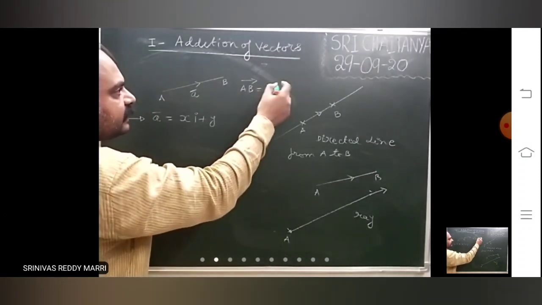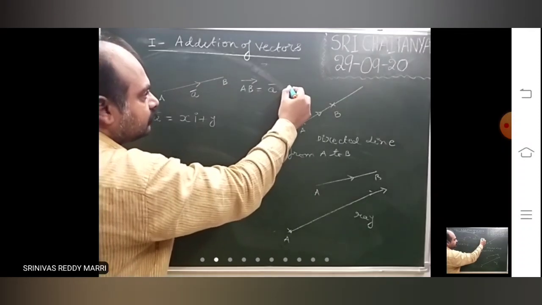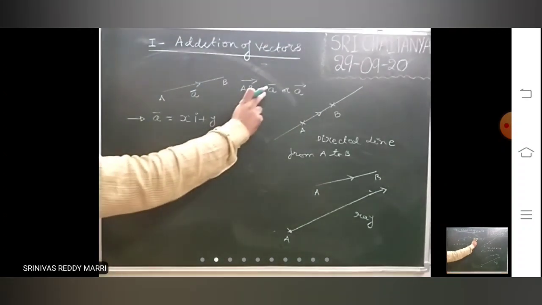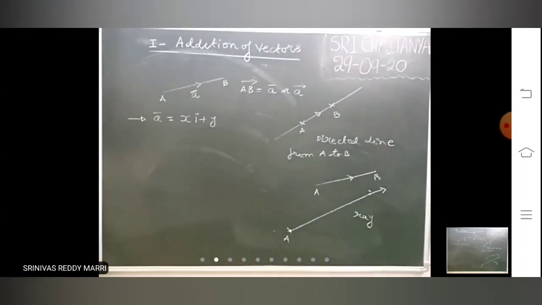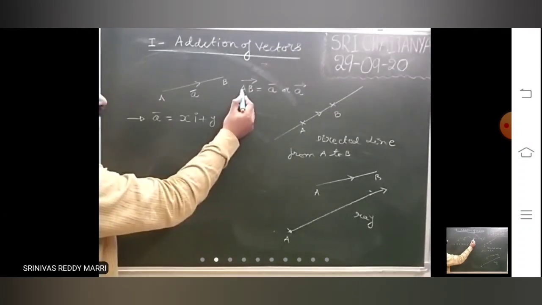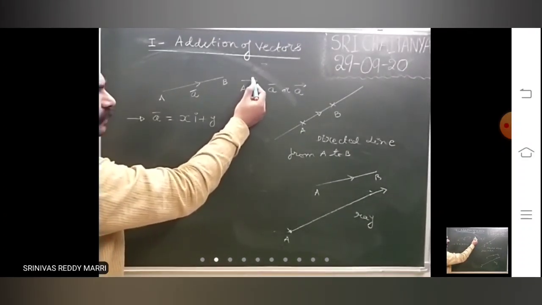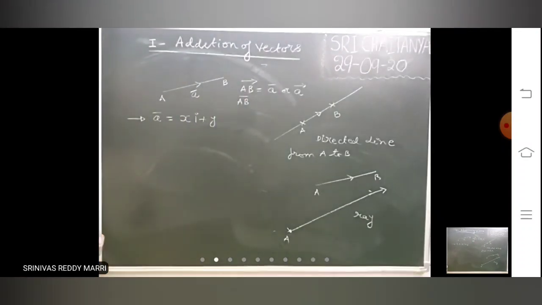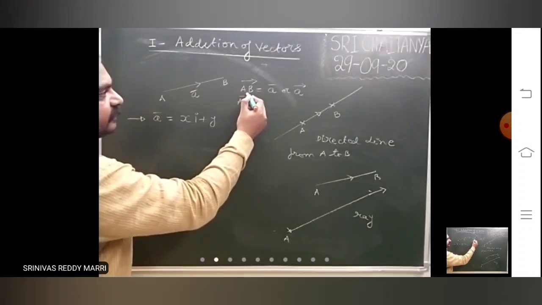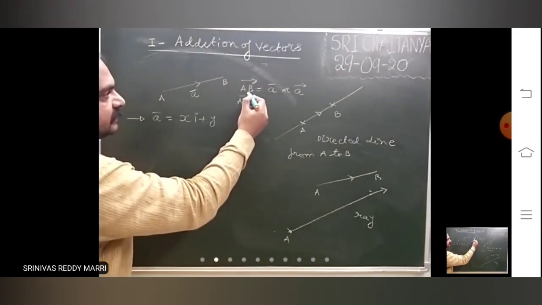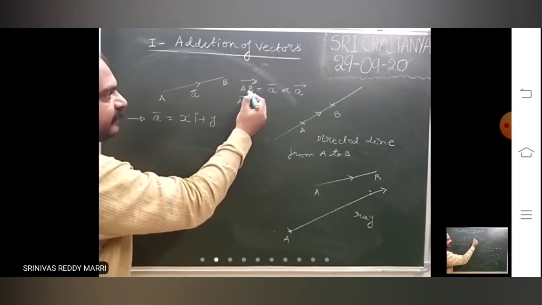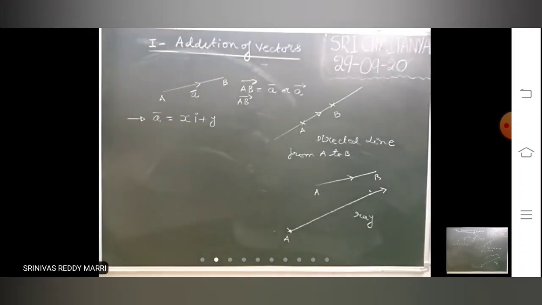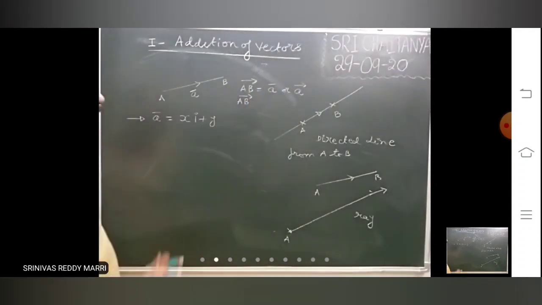While writing the bar above, you can write it like this or like this, no problem. A bar or A arrow, both ways you can write. While writing AB bar, you clearly write the arrow. In some cases it will be written like this, but generally if AB is given, it will be written like this. That indicates the direction from A to B. A bar means like this or like this.